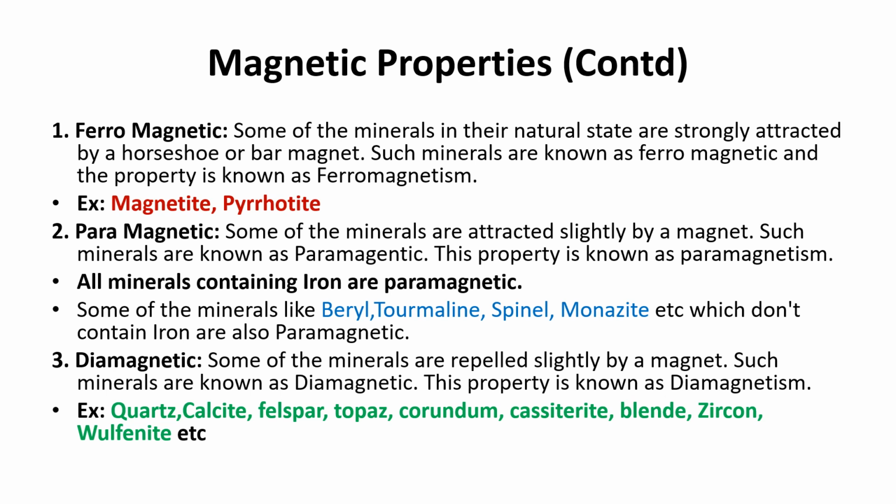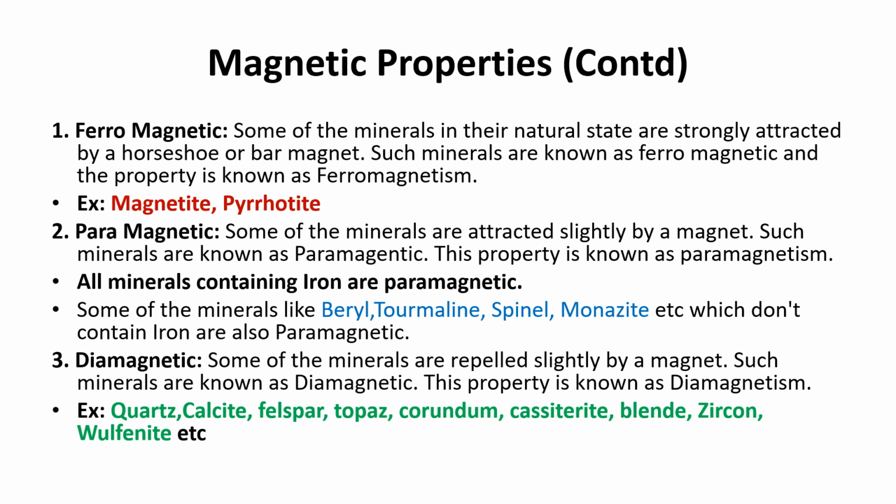Then what is paramagnetic? Paramagnetic means these are not strongly attracted, but are attracted slightly by a magnet. This property is known as paramagnetism. All minerals which contain iron are said to be paramagnetic. And some minerals like beryl, a cyclosilicate, tourmaline, spinel, monazite, etc., even though they do not contain iron, are also paramagnetic.